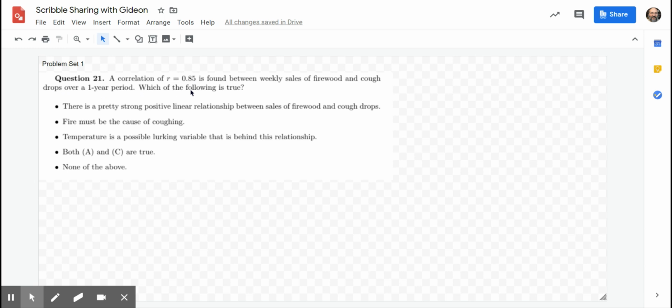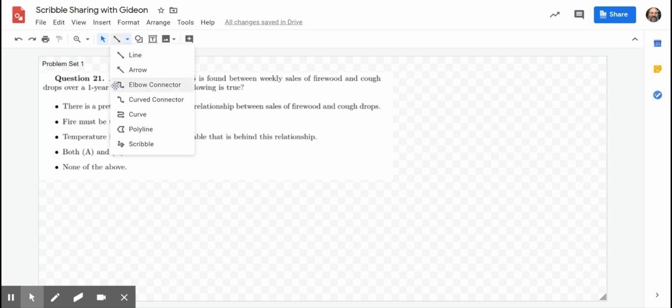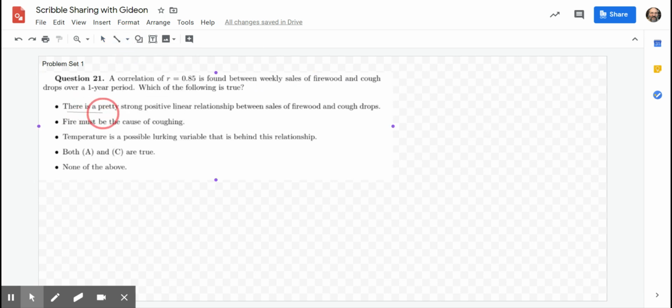positive linear relationship. Well, now when I read the options, I mean, that's staring at me, right? There is indeed a pretty strong positive linear relationship between the two things. So I certainly do want to accept that one as true.